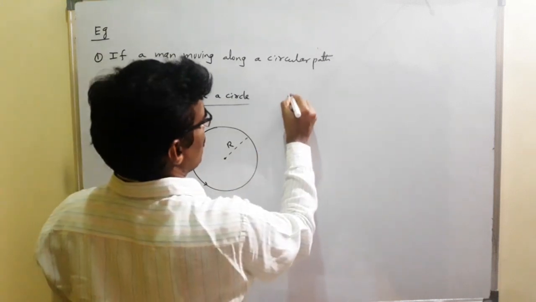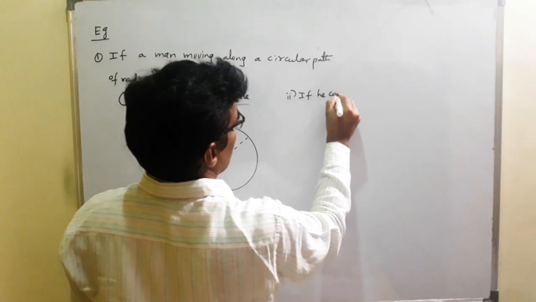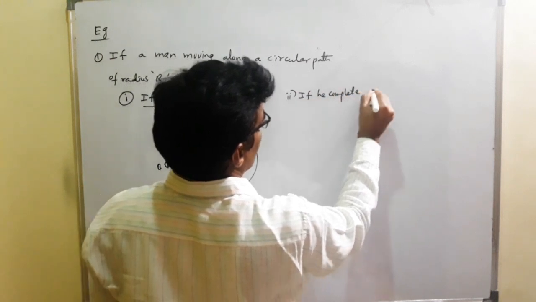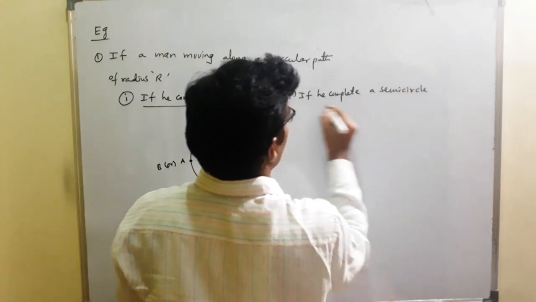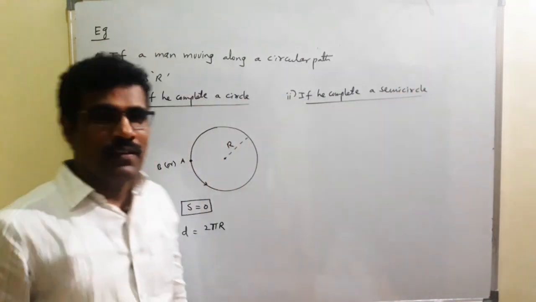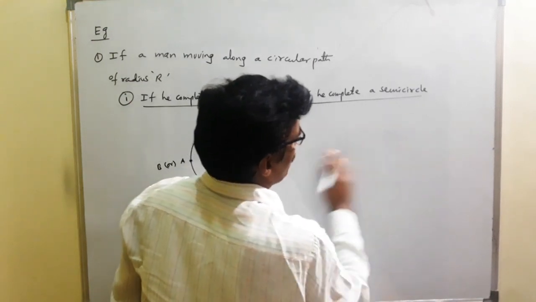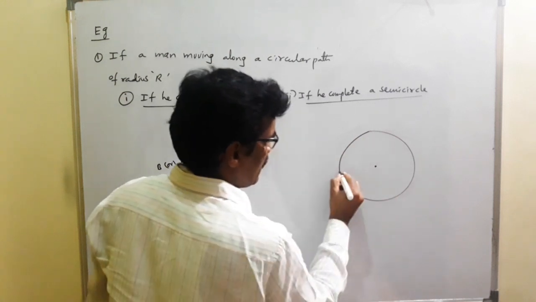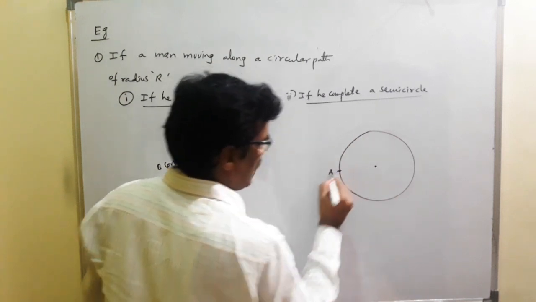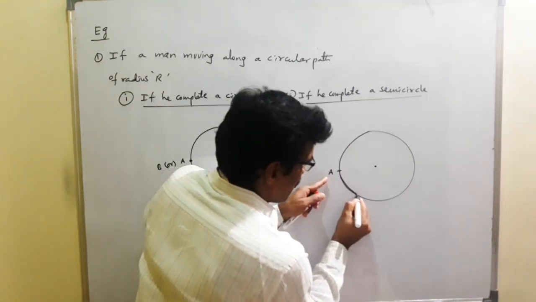Then next, sir, if we complete a semicircle, then listen, sir, here this is the circle. This is the center of the circle. At point A, we start from A and move along a circular path.